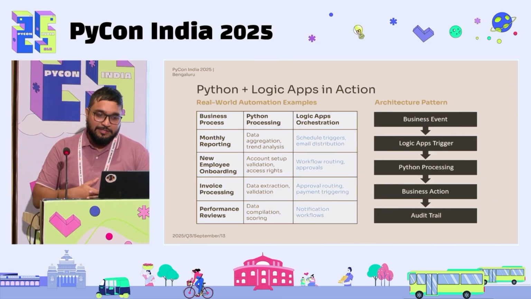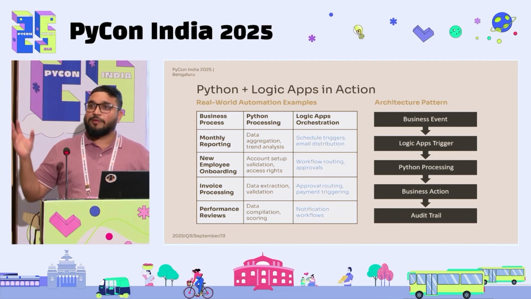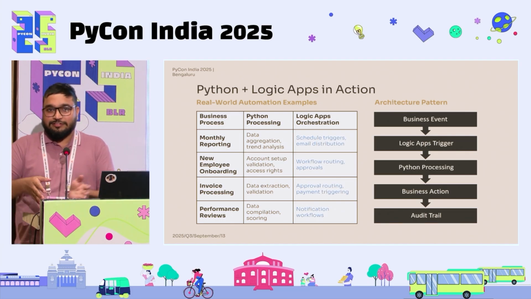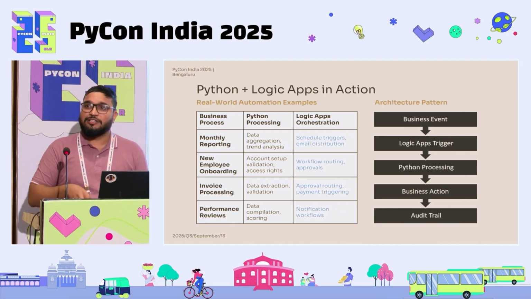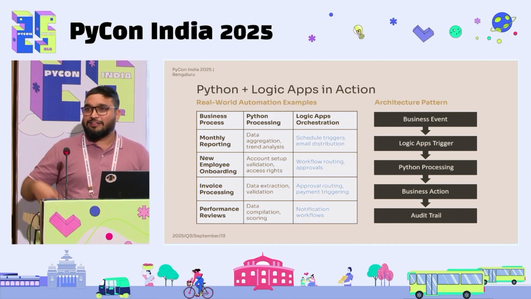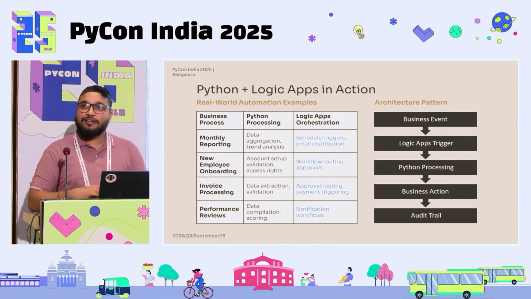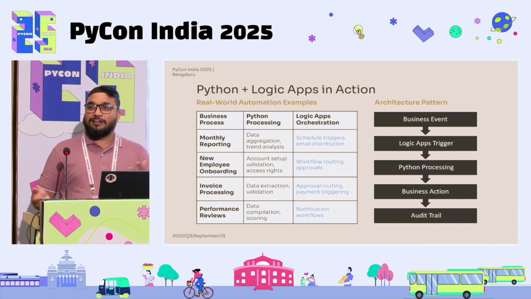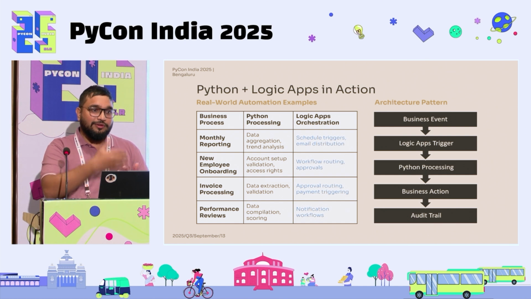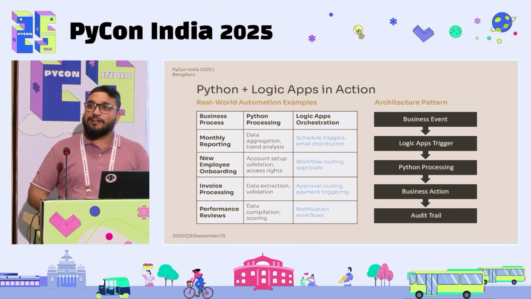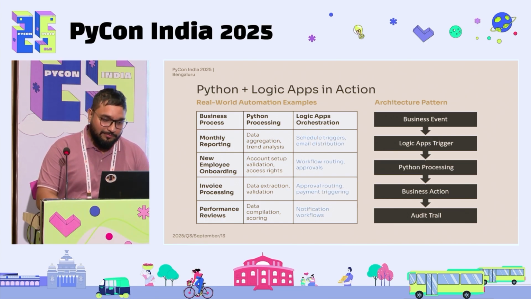Some real-world examples: you create monthly reports and notify people that this is the revenue and the cost of your project for the last month, and this is the YOY trend. So rather than just reporting, you want people to action on your data, right? This is where the action comes in. Similarly, data-driven PDFs and emailers, which I talked about, right? Every week you have data sitting in your databases. You can create data-driven PDFs and Outlook HTML emails, and then schedule them to go to every delivery manager or the senior management or CXOs of the company, right?